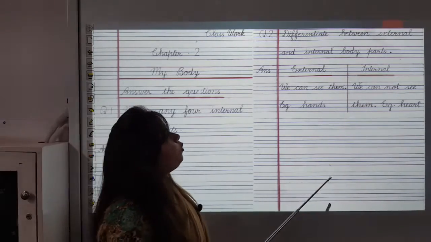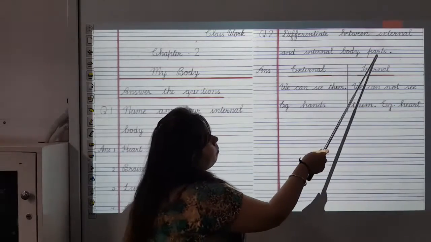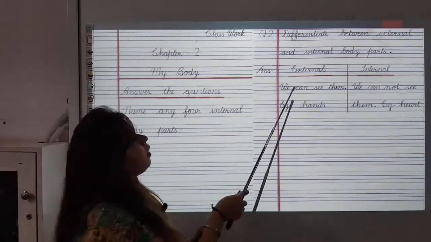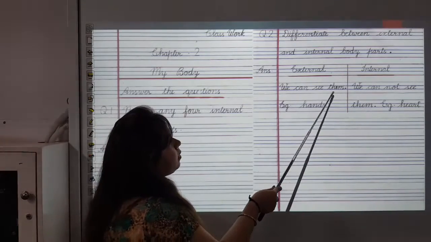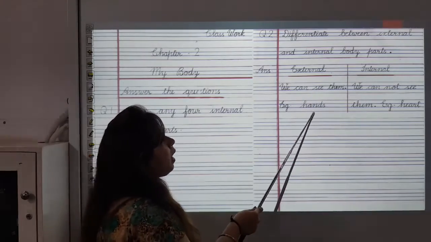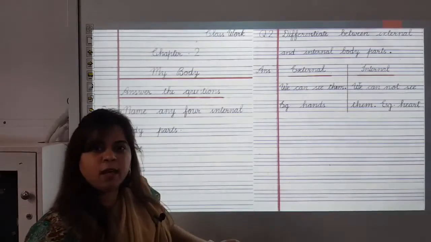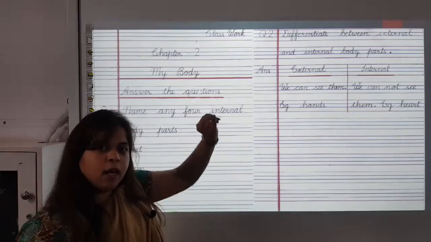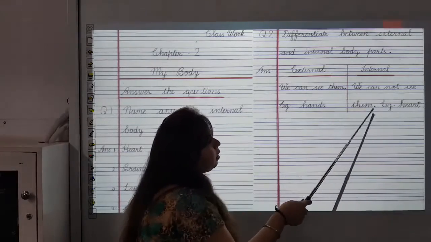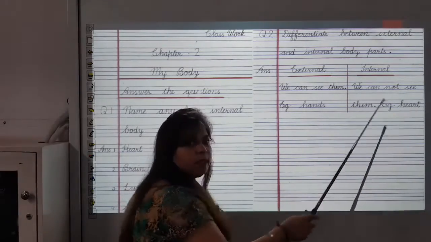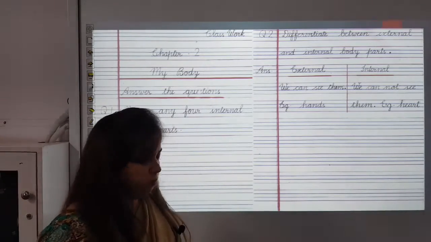Now question number 2. Differentiate between external and internal body parts. Let's see. External, internal. We can see them. Example, hands. We can see our hands. When you stand in front of mirror, you can see your hands now. Yes or no? So hands are external body parts. We cannot see them. Example, heart. Can you see your heart? No, because it is hidden inside our body.